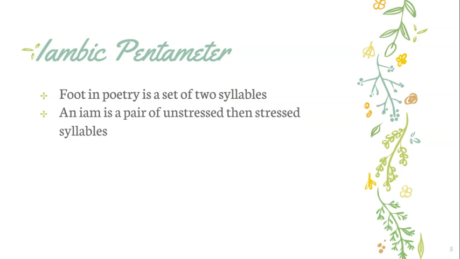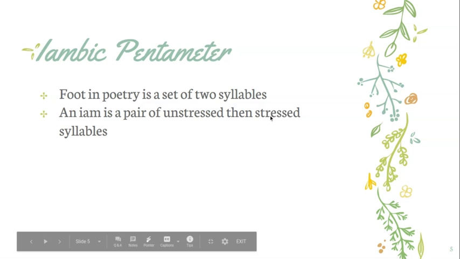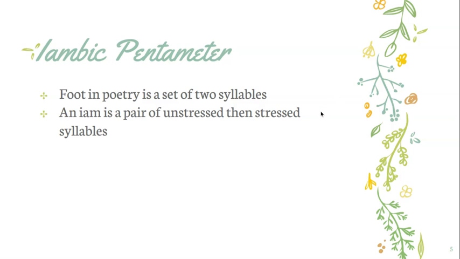And then an iamb is a pair of unstressed and then stressed syllables. So iambic is going to be 1 foot that has an unstressed and then a stressed syllable. And the nice thing about iambic pentameter is that it's basically just how we speak normally. So the reason that poets use iambic pentameter is that when you read it, it sounds natural. And sometimes you'll see they add accents to make it fit, but typically it's just the normal way we speak.